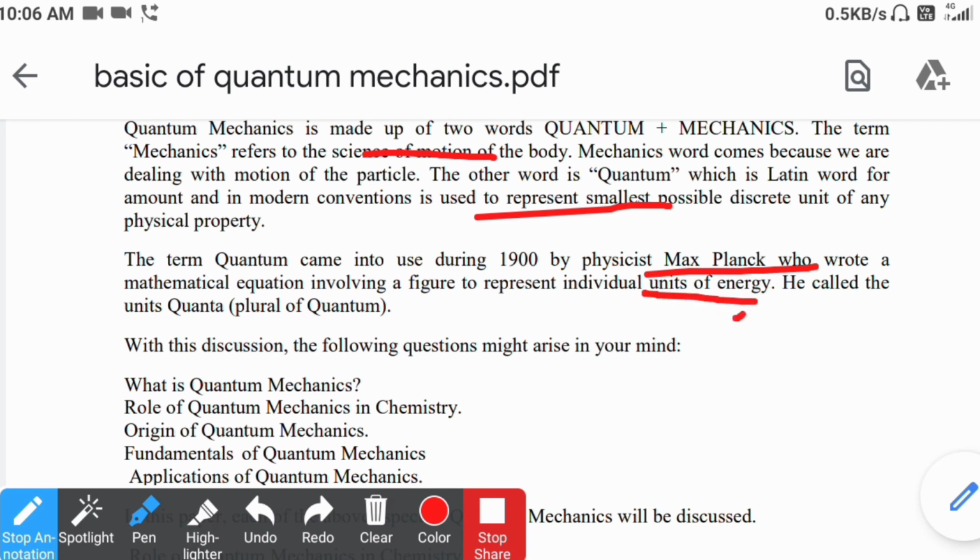One unit of energy is a quanta, and the plural is quantum. It is a Latin word introduced by Max Planck, a great scientist, and we all know Planck's constant.